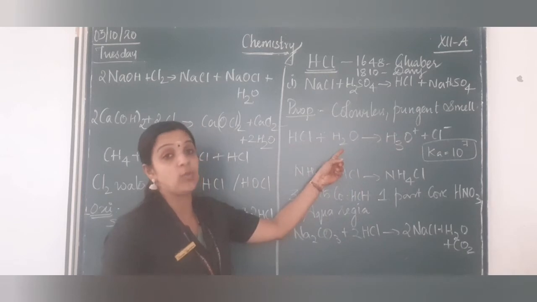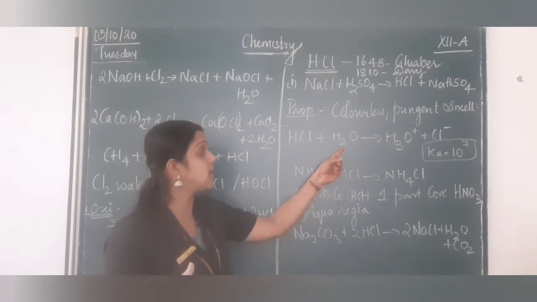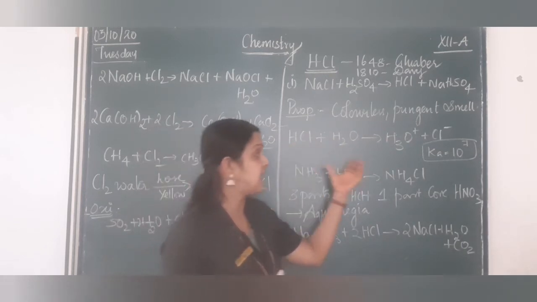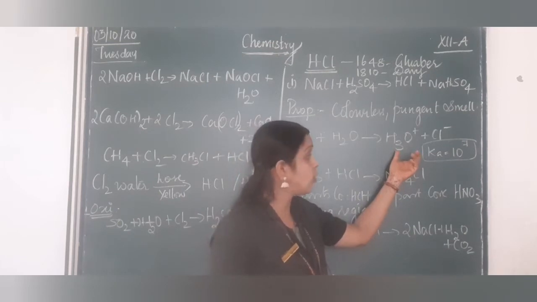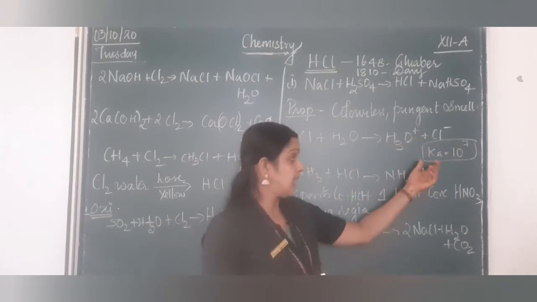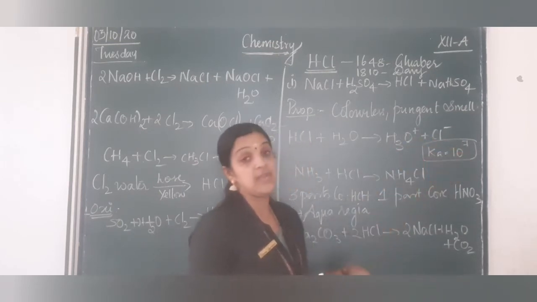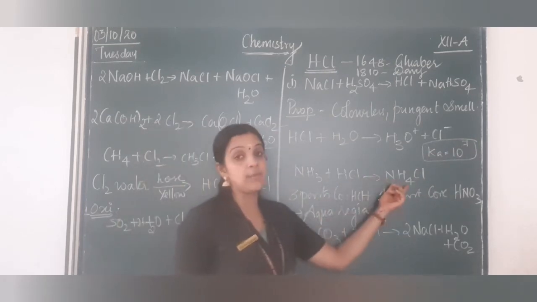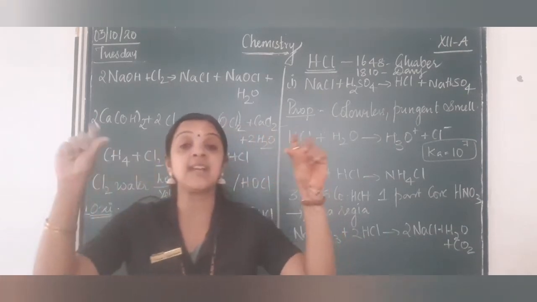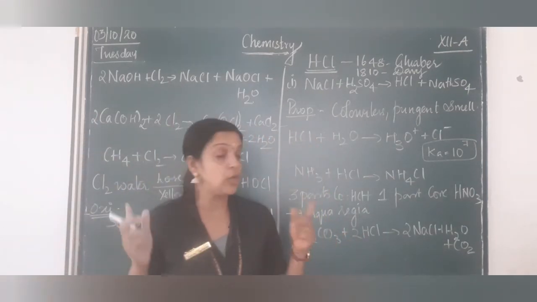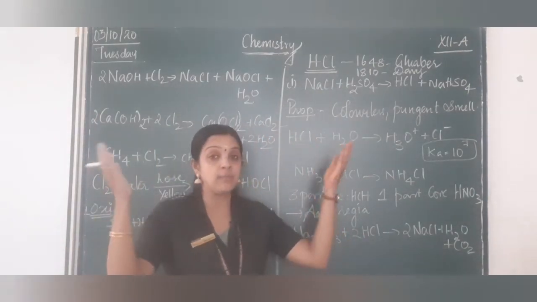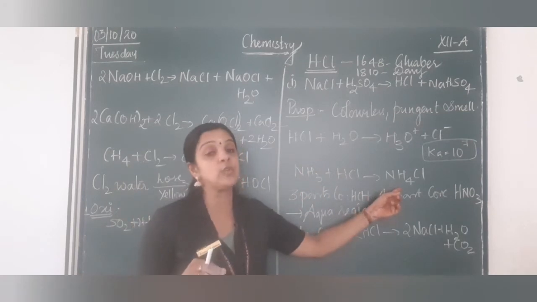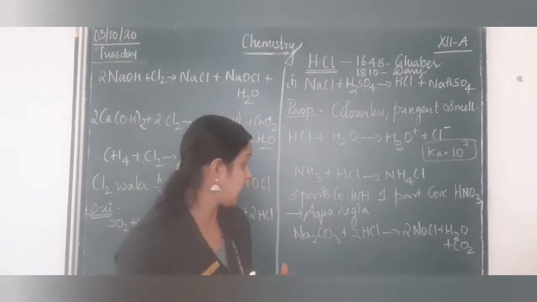It readily dissolves in water. When it reacts with water, it ionizes to form hydronium ion and chloride ion. And you know the Ka value is very, very high. It also reacts with ammonia to form ammonium chloride, which we have studied in 10th standard in reversible reaction. If you remember, children, they combine from both sides, forming dense white fumes of ammonium chloride.